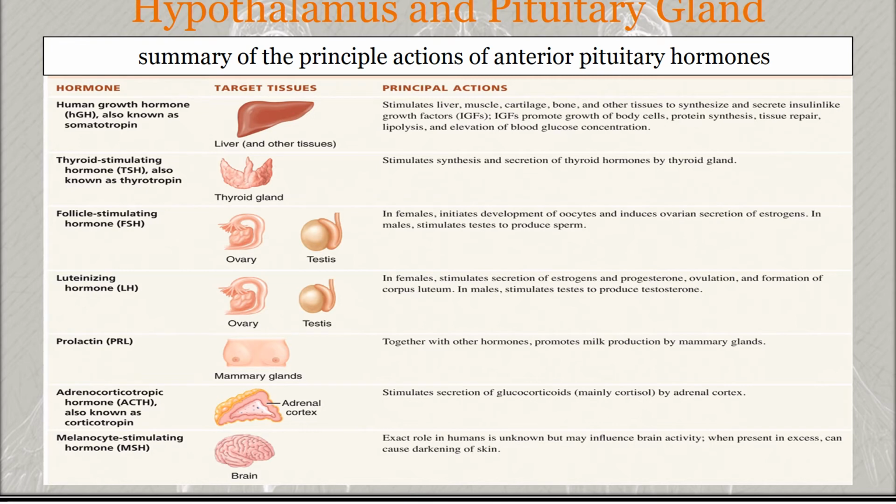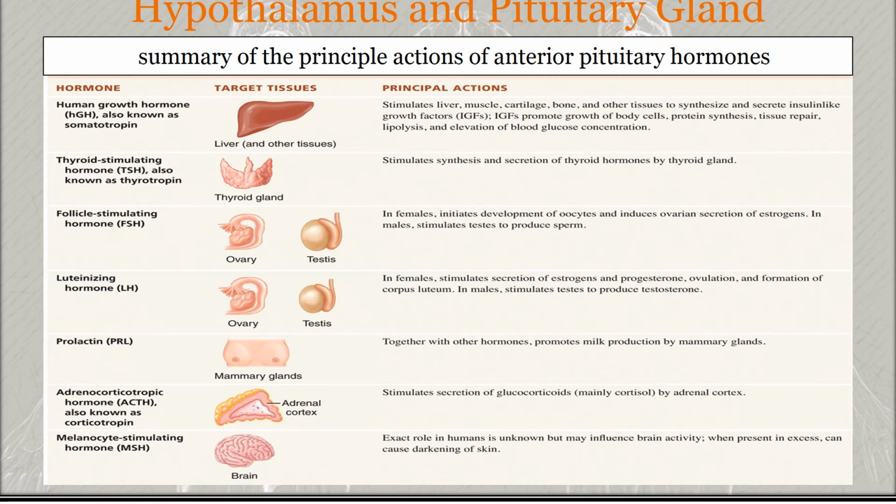In females, the ovaries are the target for the follicle stimulating hormone, otherwise known as FSH, and each month FSH initiates the development of several ovarian follicles. I think you all know what an ovarian follicle is. It is a sac-like arrangement of secretory cells that surround the developing oocyte.